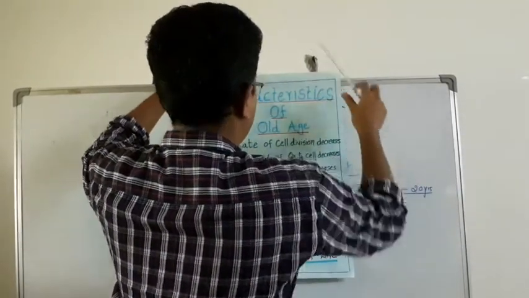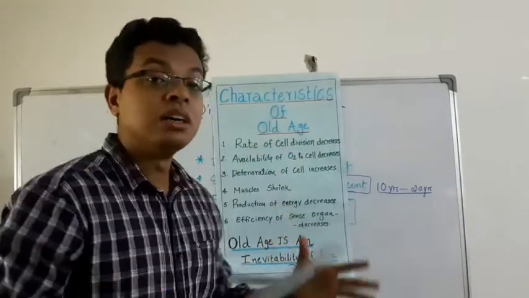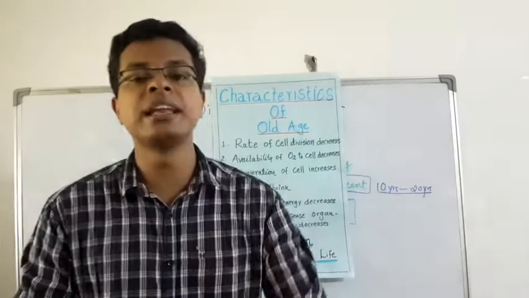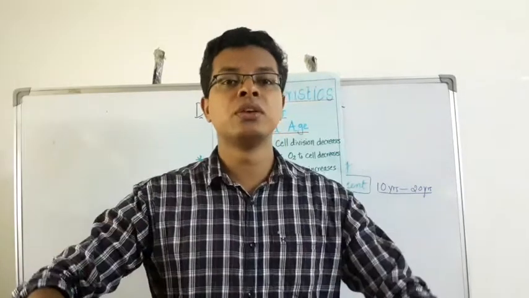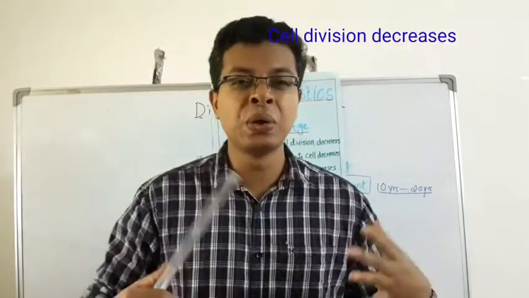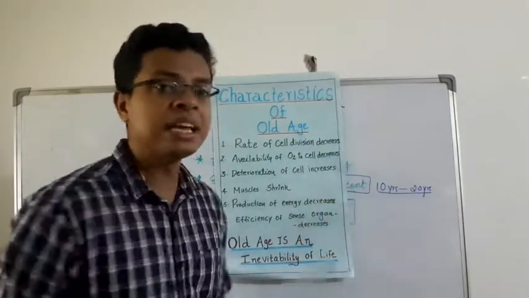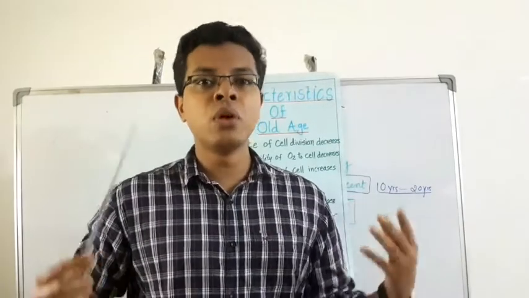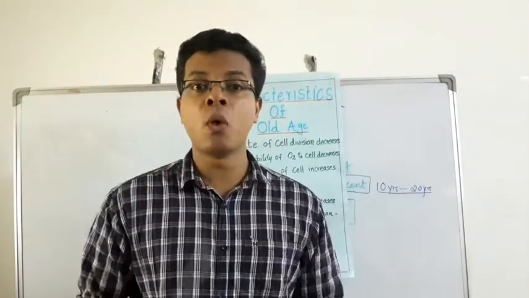The characteristics of old age mark a lot of differences in our body. First, the rate of cell division decreases. That means the mitotic process in our body slowly decreases, and mitosis is the principle behind cell growth and rapid division. Availability of oxygen to the cells decreases. So we don't feel much energized to do work. We become very tired. We cannot go for a long walk or play games.